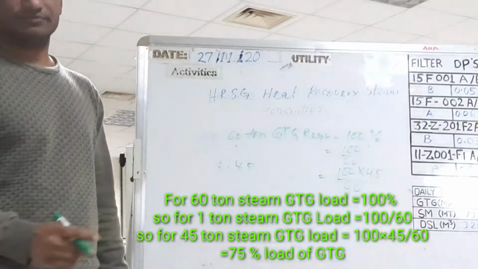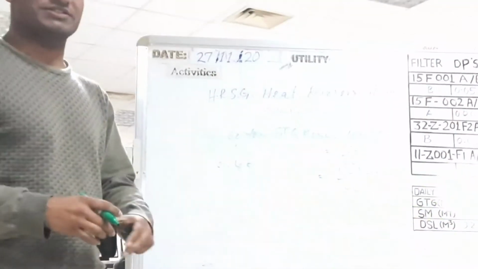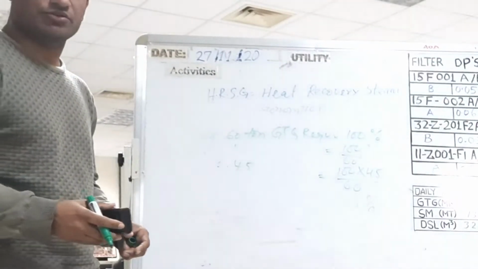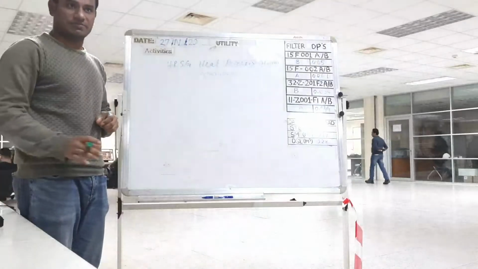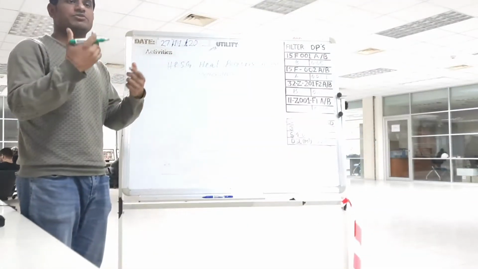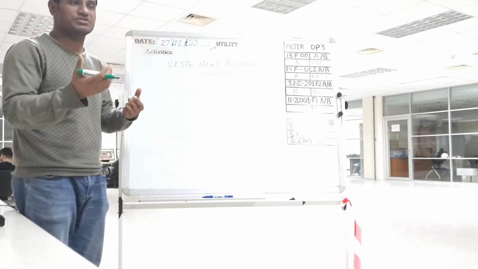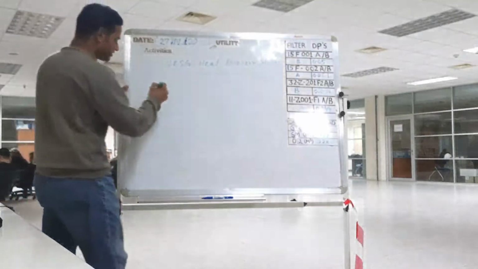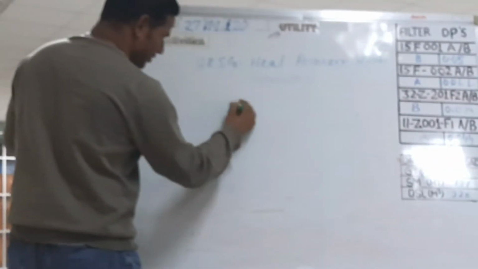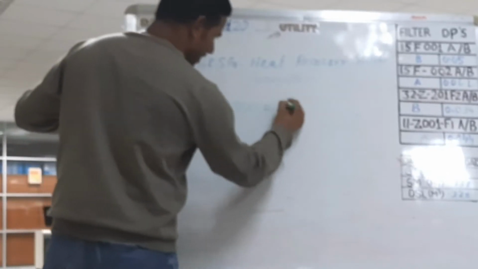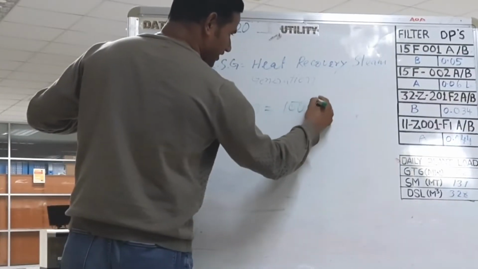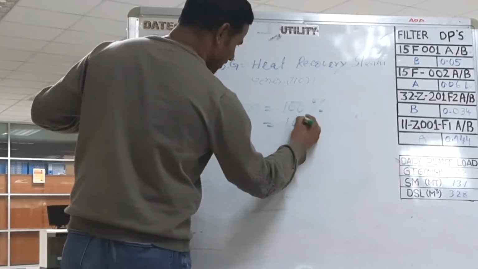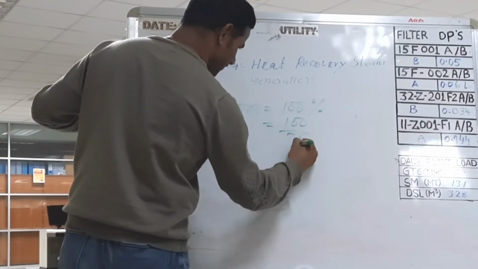Clear? Okay. But now, HRSG load how much? Total steam production now, GTG B, 48 ton. At 100%, the HRSG can produce 75 ton of steam. So HRSG load how much? 75 ton, 100% HRSG load. Okay. So 100 is 75.